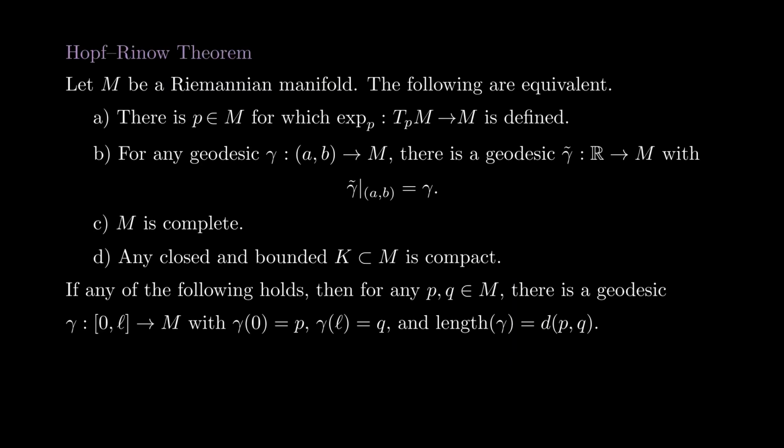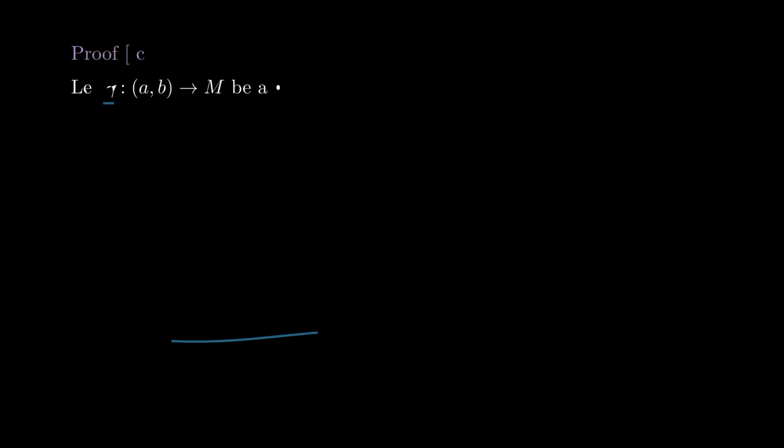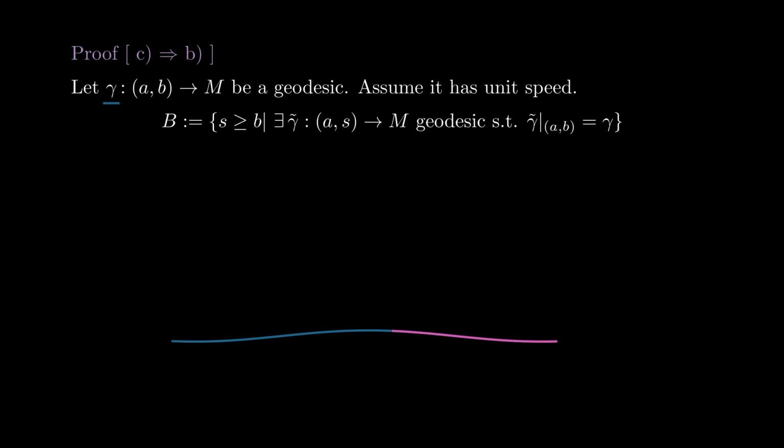Now we show that C implies B. This one is a little more difficult, but the idea is pretty standard. We will assume that the manifold is complete, and we'll show that any geodesic can be extended indefinitely in both directions. By the homogeneity property of geodesics, we can assume that gamma has speed 1 at all times. Let B be the set of numbers s bigger or equal to b such that the geodesic gamma can be extended to the interval [a, s].